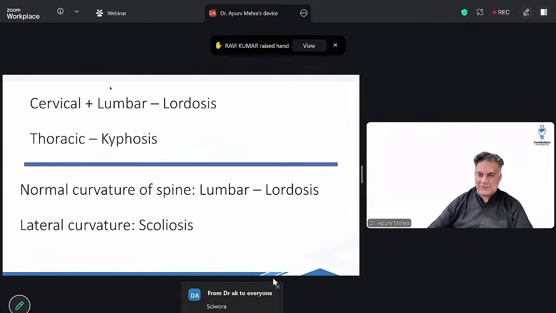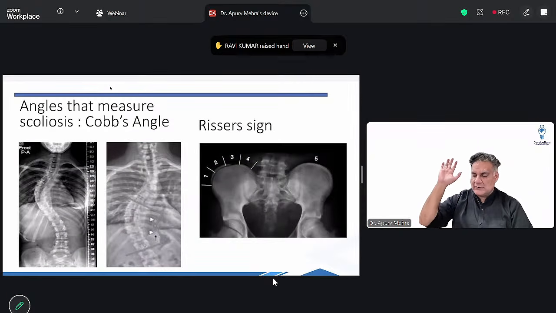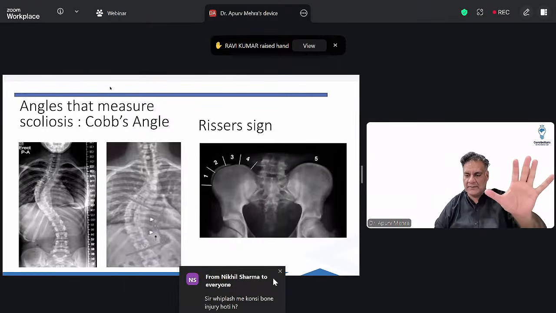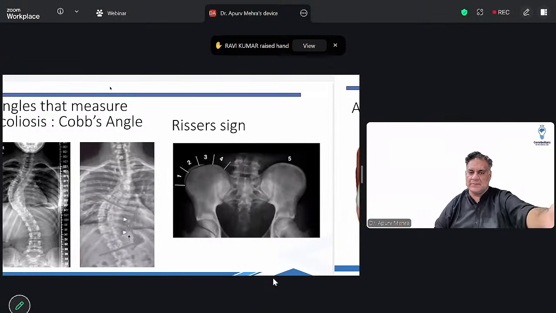When you look at the curvature of spine, cervical spine goes inward, called lordosis. Thoracic comes outward, kyphosis. Lumbar goes in, lumbar lordosis. Most common question that comes, what is the normal curvature of lumbar spine? Lordosis. When there is lateral curvature of spine with rotation, again an FMGE question, scoliosis. Measuring scoliosis is by Cobb's angle, and how much it will progress, you come to know by Risser sign. Whiplash injury usually goes into the cervical spine. Okay, Nikhil? So Cobb's angle is to measure the degree of scoliosis, Risser sign, the prognosis or progress of scoliosis.